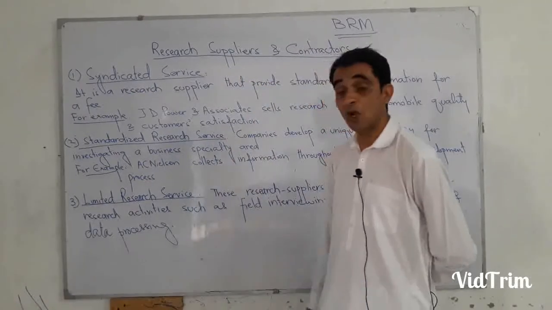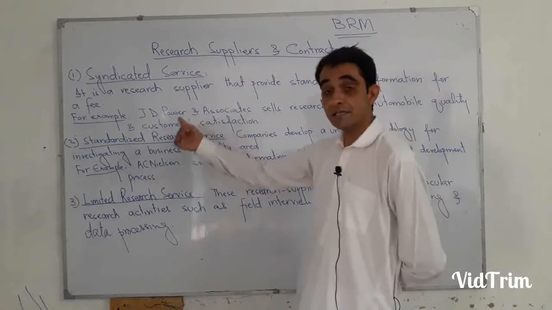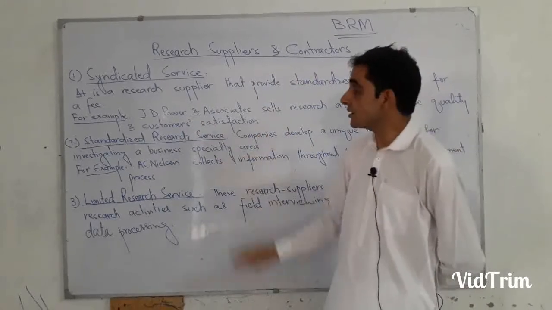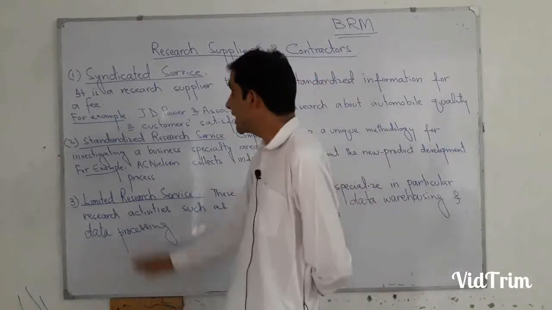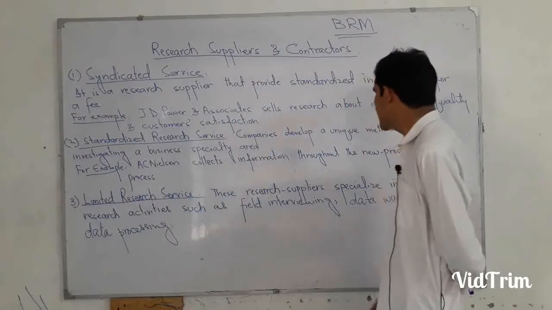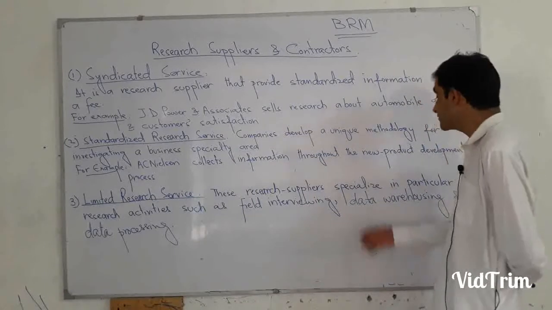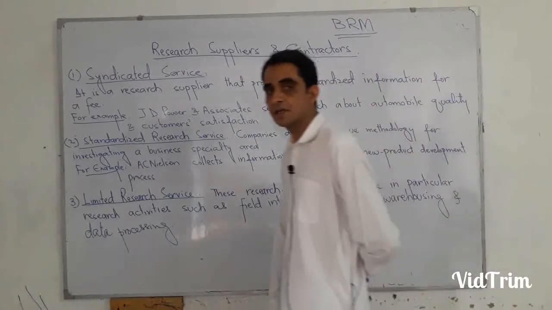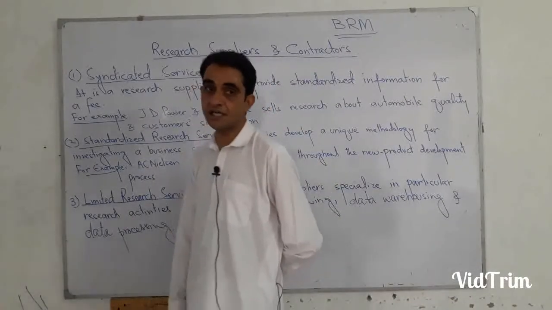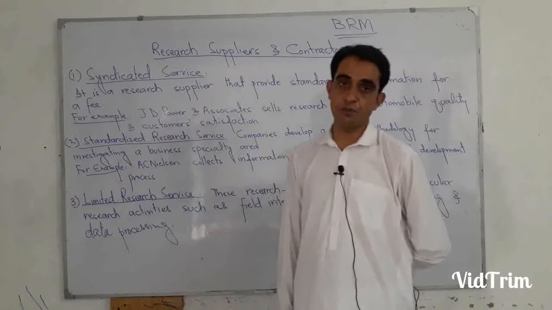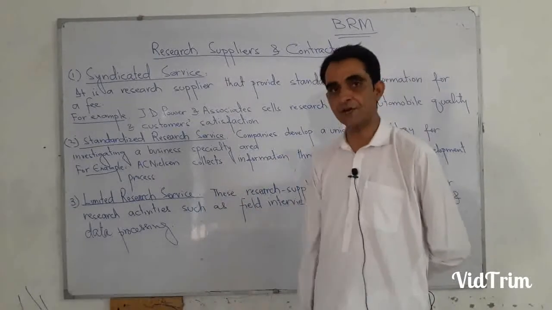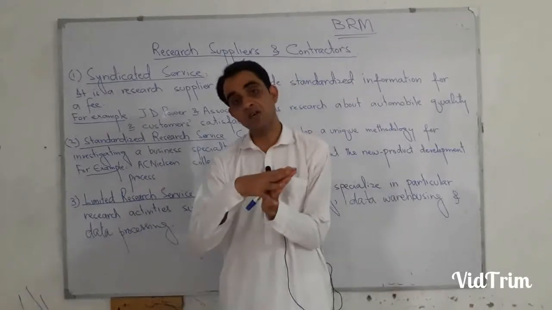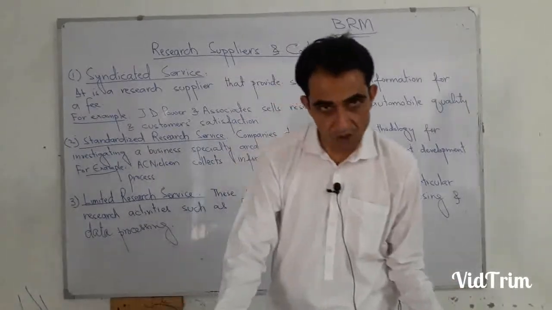That research project is completed by standardized research service firms from A to Z. That's why we call it standardized research service. I gave you one example, AC Nielsen, conducting research from A to Z about the new product development process. It is a very technical and tough stage for the organization when they are developing a new product. The product may fail and you may suffer millions of dollars in losses. So that's why before new product development you must conduct a research process.